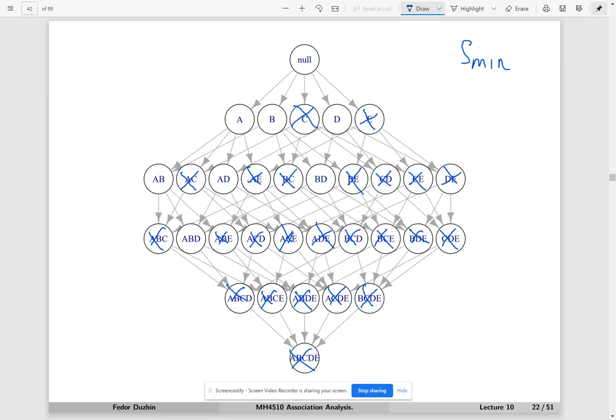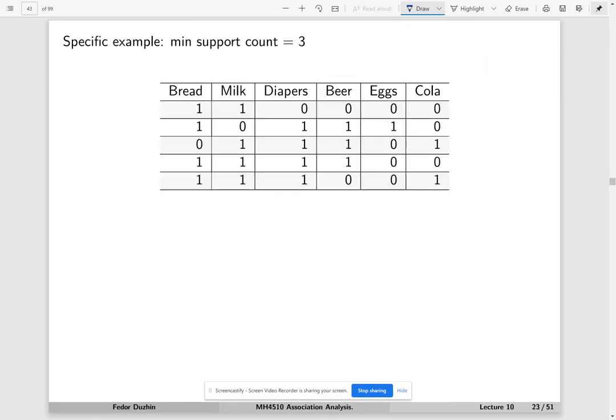Now, if we rule out just 2 out of 5 individual items, then it greatly reduces our search for 2 item sets, 3 item sets, 4 item sets, and so on. All right. Maybe I'm going to be a little bit more specific. So say we are looking at the item set beer and diapers.